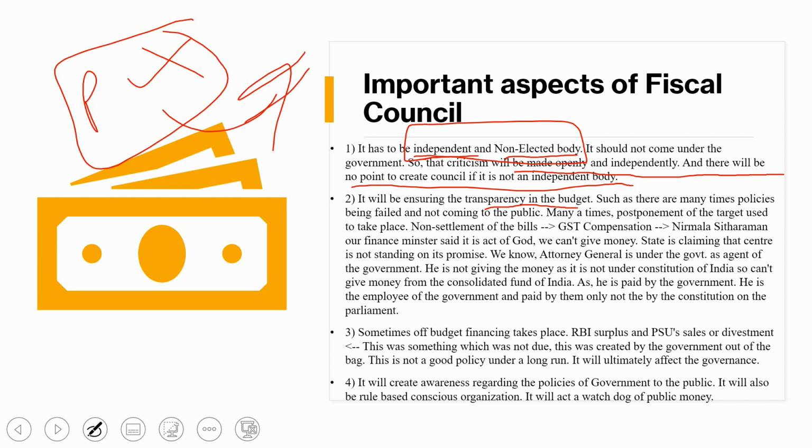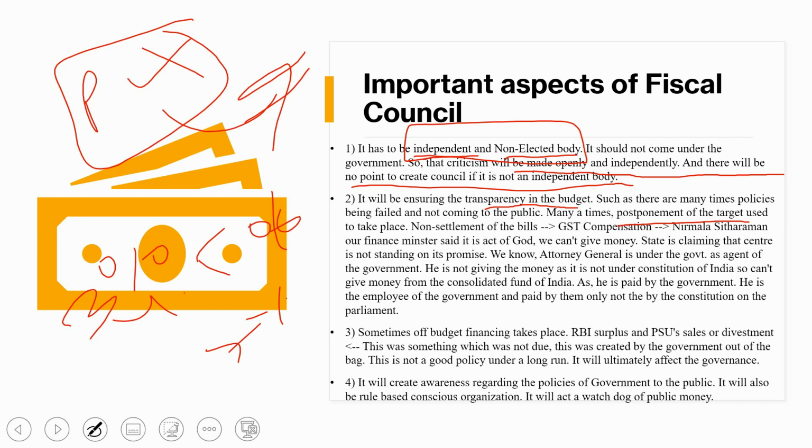And many times postponement of targets takes place. In the same way, right now we have a 3% GDP fiscal deficit target. Then we postponed it, saying our target will be revised to 4.5%. Now it has again been changed to 7%. So this postponement of targets should not happen. An expert should be there who will check the target given by the government.